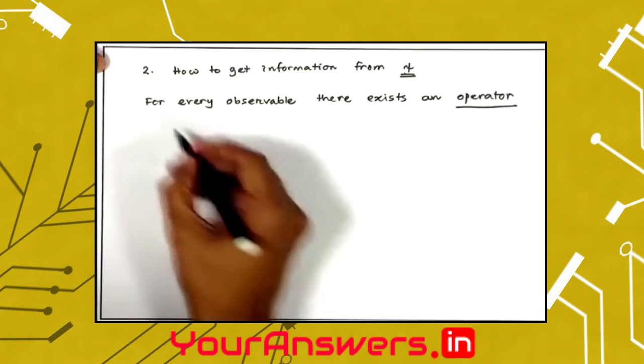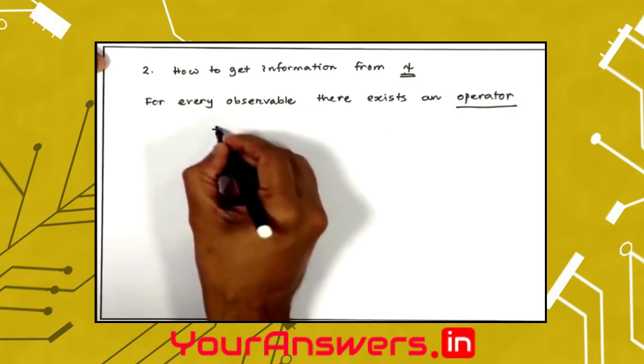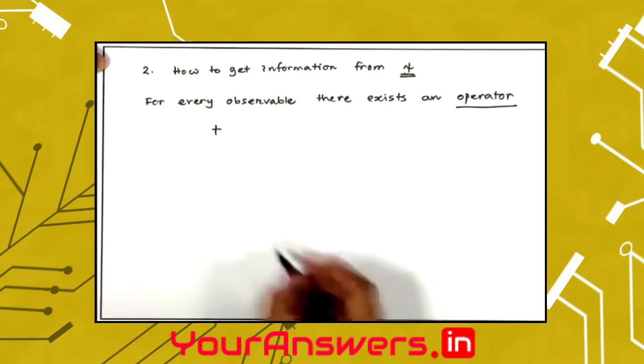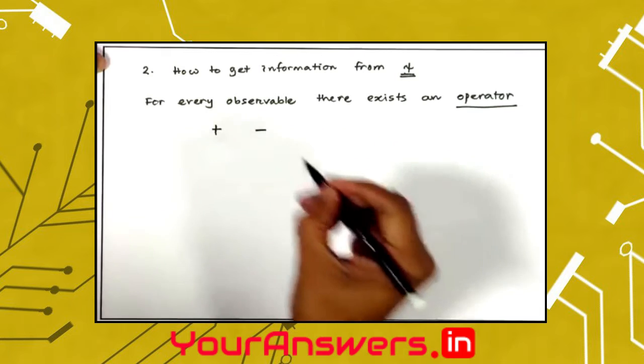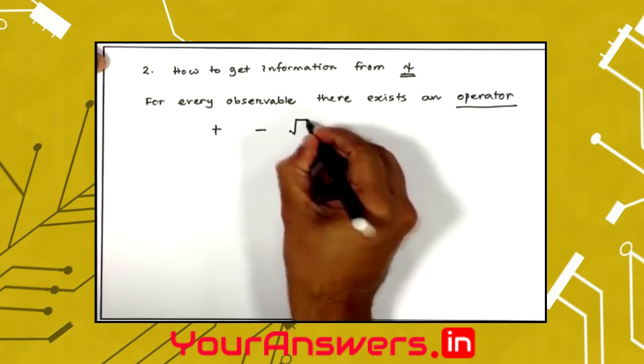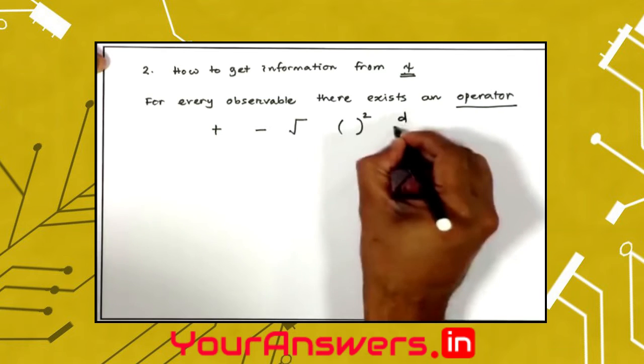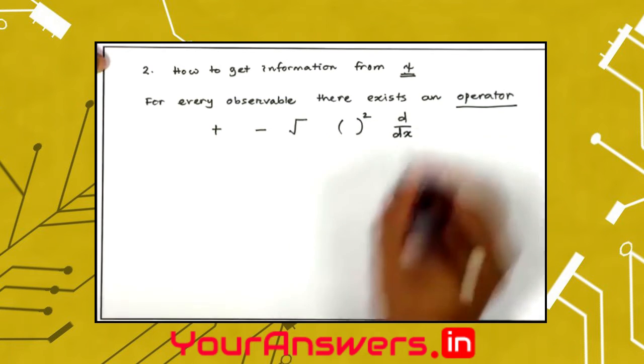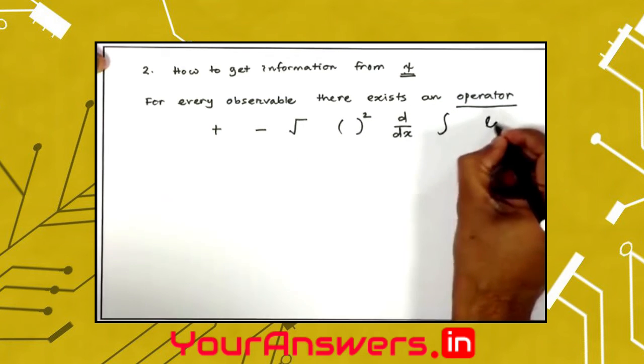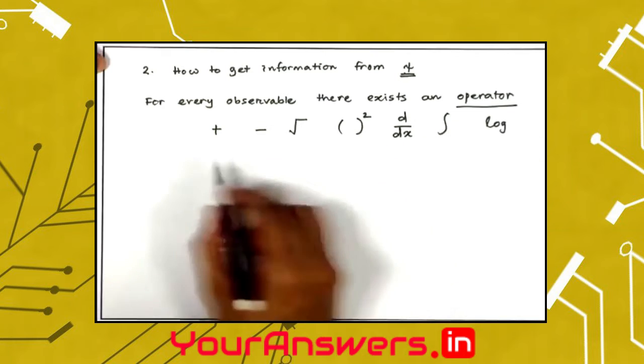What is an operator? An operator can be as simple as an addition operator. It can be a subtraction operator. It can be a square root operator. It can be a square operator. It can even be a differential operator, or it can be an integration, or it can be a logarithmic function. So, these are different operators.